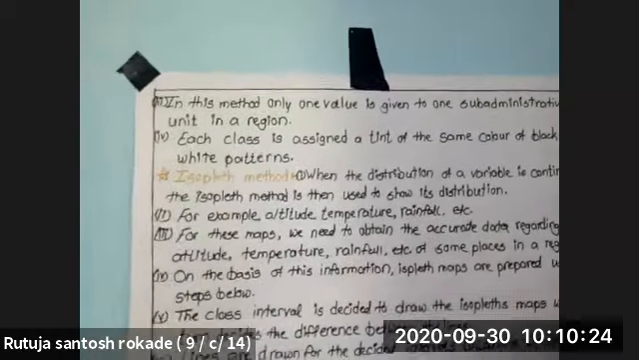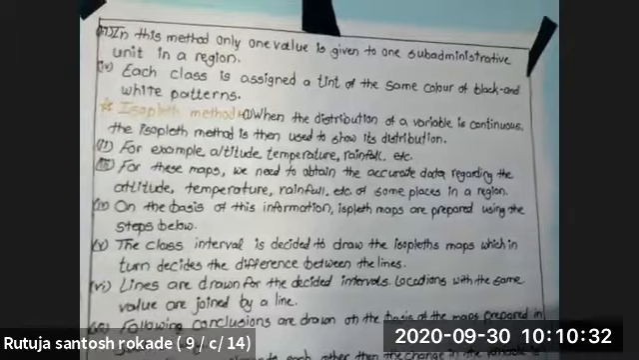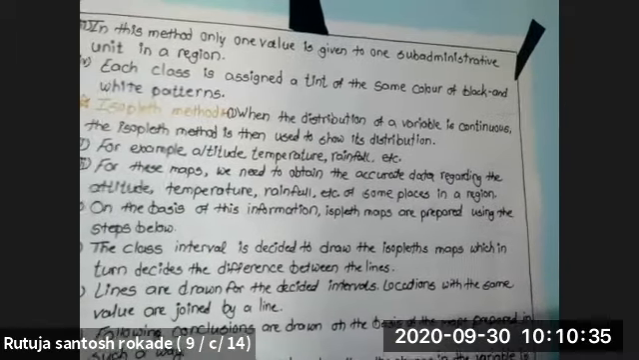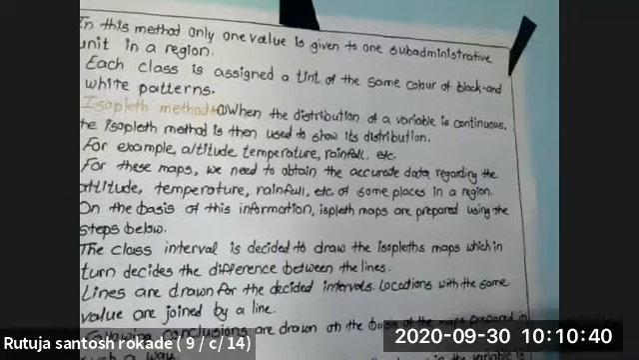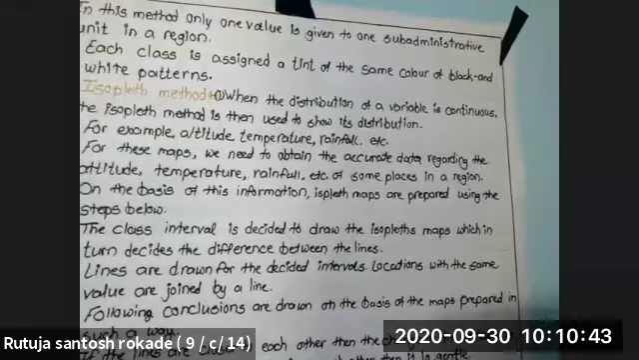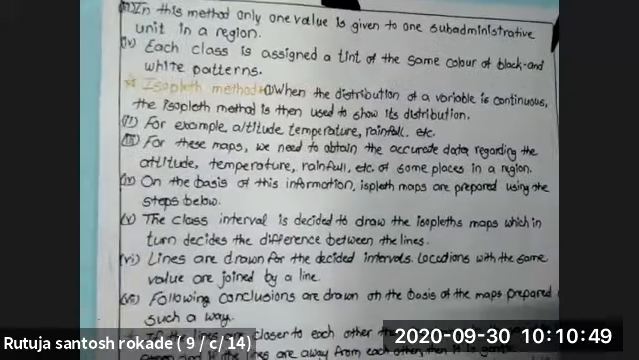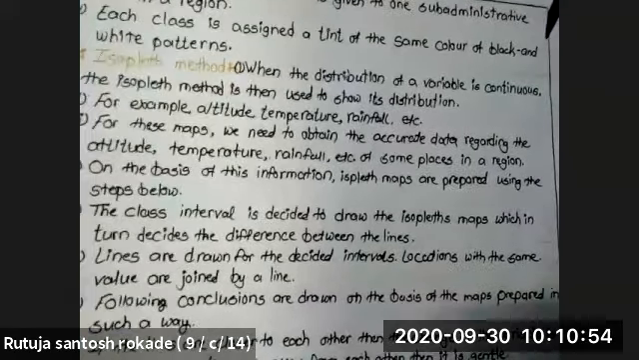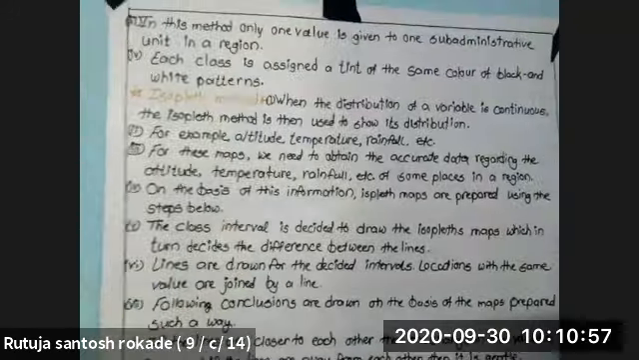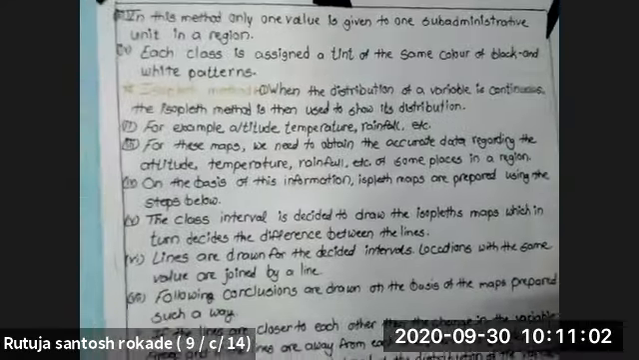Next topic, the isopleth method. When the distribution of a variable is continuous, the isopleth method is used to show its distribution. For example, altitude, temperature, rainfall, etc. For this map, we need to obtain accurate data regarding the altitude, temperature, rainfall, etc. of some places in a region. On the basis of this information, isopleth maps are prepared using the steps below.